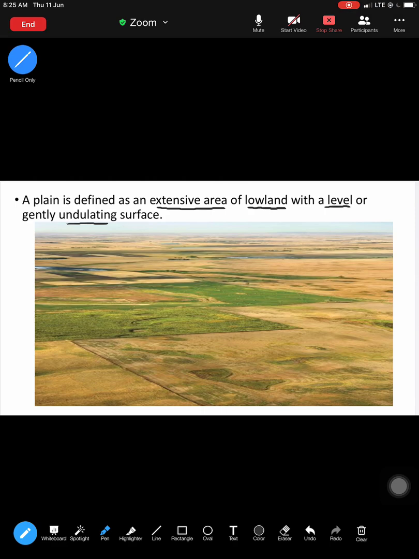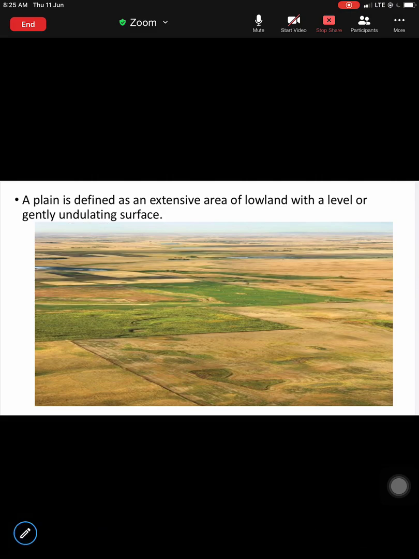Not like mountains or plateaus with very steep sides abruptly falling down or rising up, but plains will have a very gentle undulating surface, which means smooth rising or falling. That is how you define plains. And here I've given you a picture of a plain. This is how a plain looks: extensive, meaning massive, large areas of level land or very undulating surface.